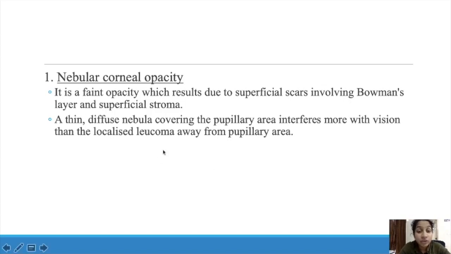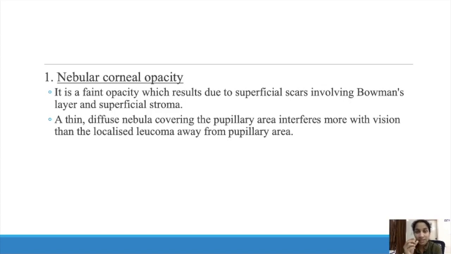A thin diffuse nebula covering the pupillary area interferes more with vision than a localized glaucoma away from the pupillary area. So, a thin, diffuse nebula occurring in the pupillary area, in the path of vision, interferes more.